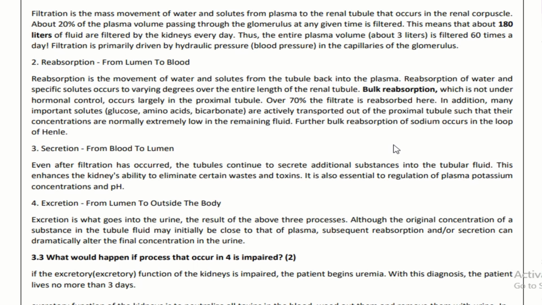Last point is number 4. This is the excretion part, from lumen to the outside of the body. Excretion is what goes into the urine. The result of the above 3 processes is excretion. Although the original concentration of a substance in the tubule fluid may initially be close to that of plasma, subsequent reabsorption and or secretion can dramatically alter the final concentration in the urine.